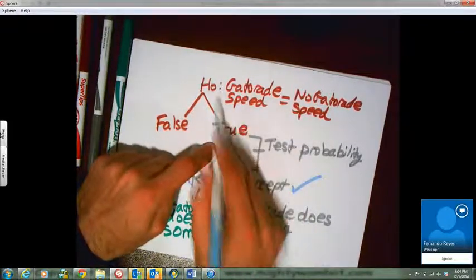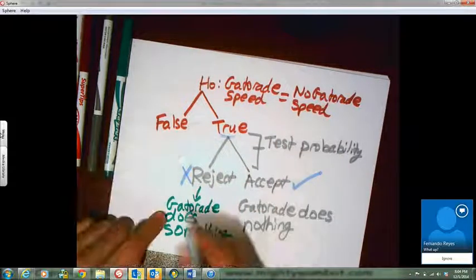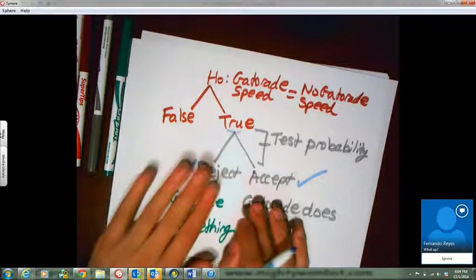Similarly, if we come over here and say, if the null hypothesis is wrong, in other words, if this is wrong, if Gatorade